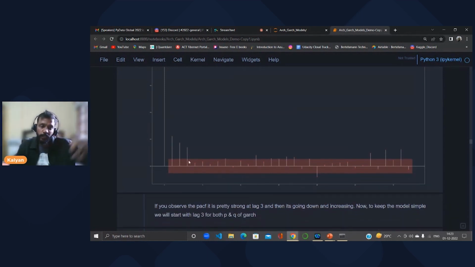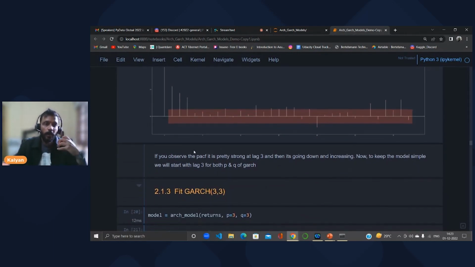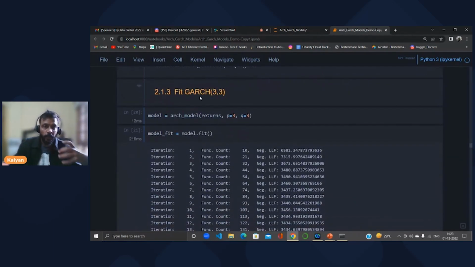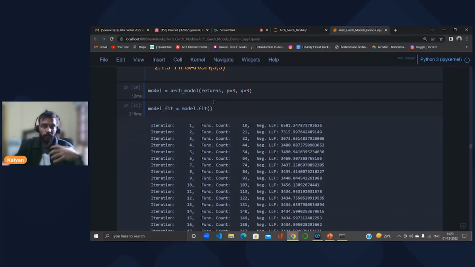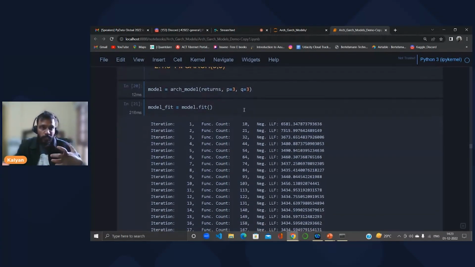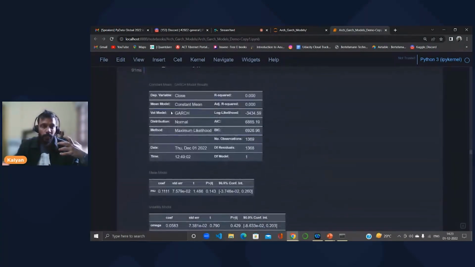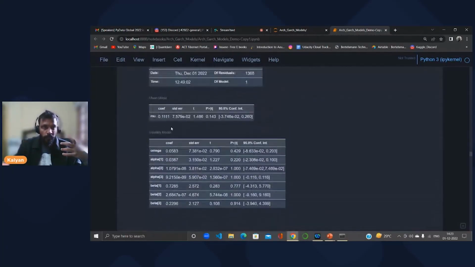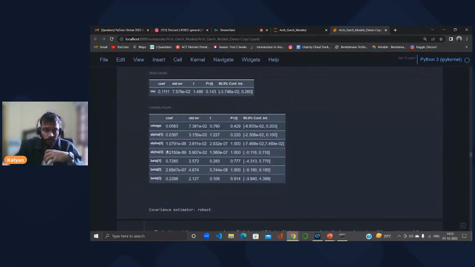Considering 3 as our lag parameter for P and Q, I'm building the GARCH(3,3) model, which has 3 autoregressive lags and 3 moving average lags. So P is equal to 3 and Q is equal to 3, where I'm constructing and fitting the model. This is how we'll observe the results in the summary.